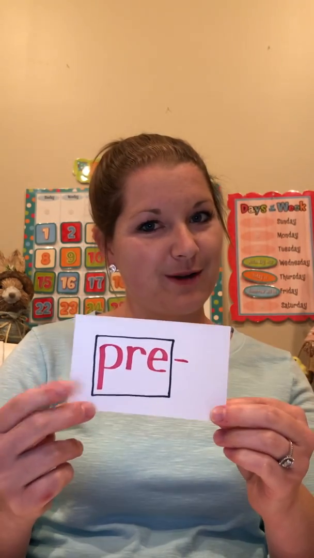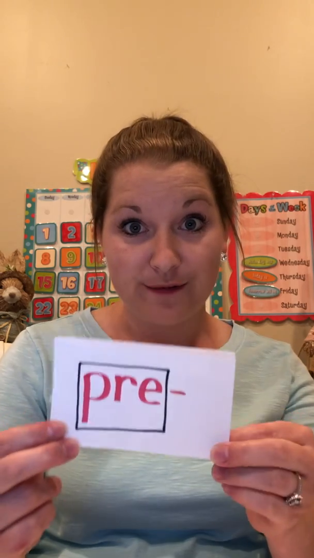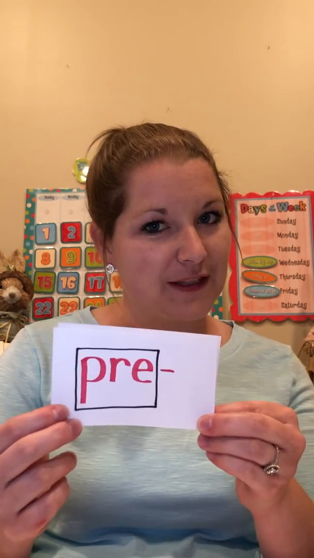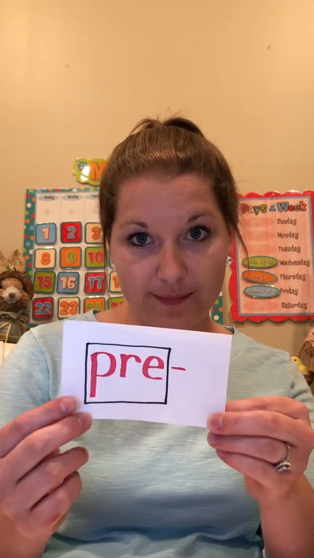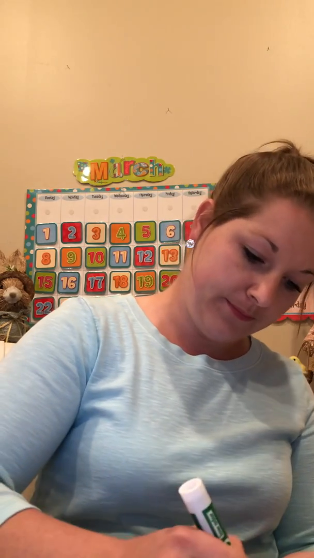Now we've talked about this one already because it's in the word prefix, so we kind of already know what this one means, but I still will give you a few examples and we'll practice it a little more together, okay? So let me go ahead and write my examples for you.